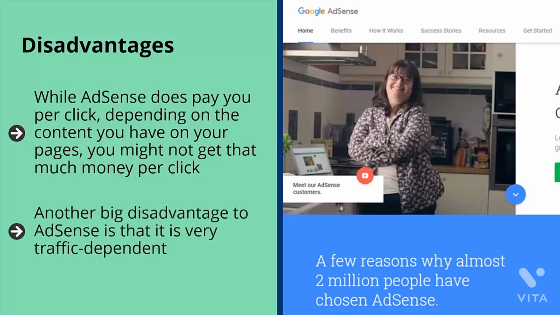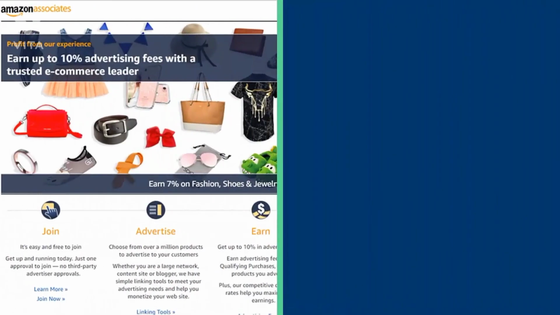Another big disadvantage to AdSense is that it is very traffic dependent. If you're just starting out and you don't have much traffic volume, AdSense is probably going to pay you very little money. There are ways around this. You can strategically place your ads. You can also make sure that you're targeting only high-value keywords and try really hard to get mostly American or British traffic. But given all the variability and randomness of AdSense ads, you really are at the mercy of its algorithm.